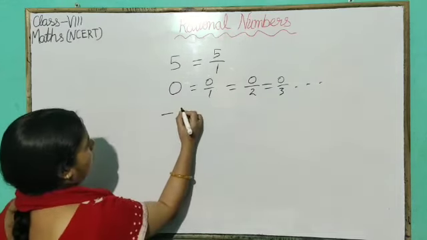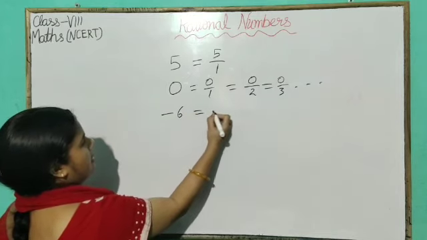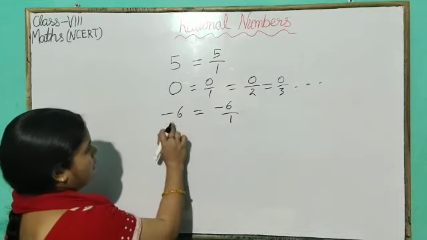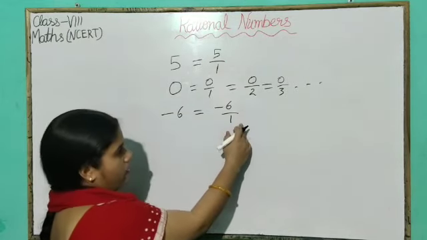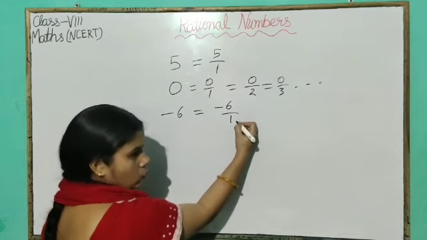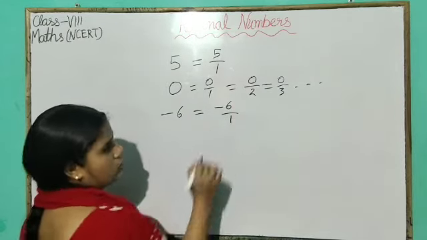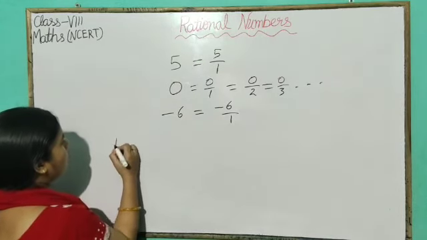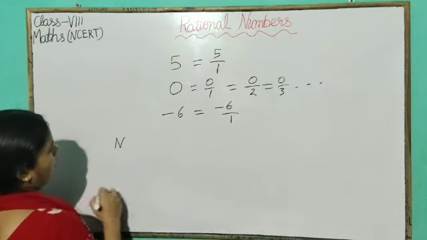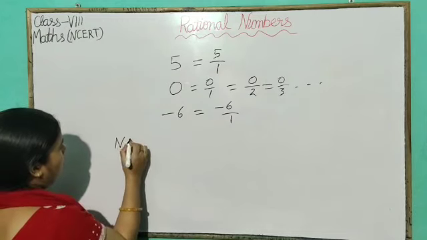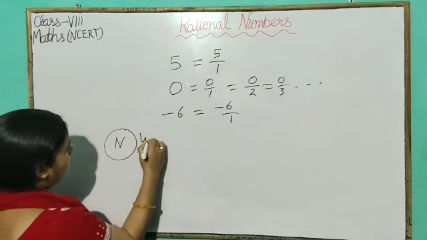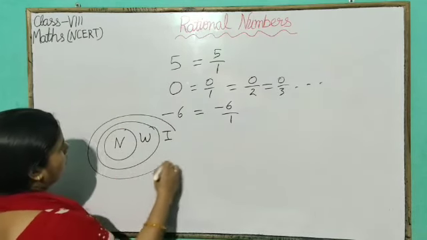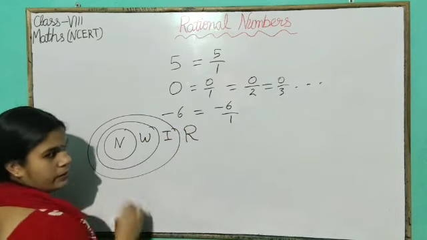Similarly, take the example of an integer, suppose minus 6. Minus 6 can be written as minus 6 by 1. Now the integer minus 6 represents a rational number because it is in the form of p by q, where p, q are integers and q is not equal to 0. So we can say all the natural numbers and all the whole numbers and all the integers represent rational numbers.